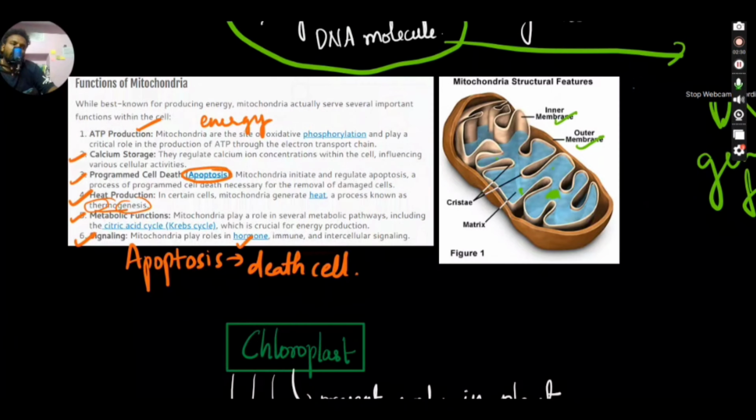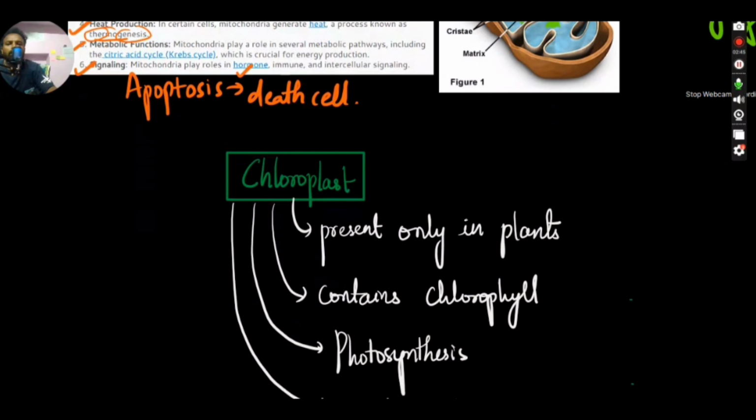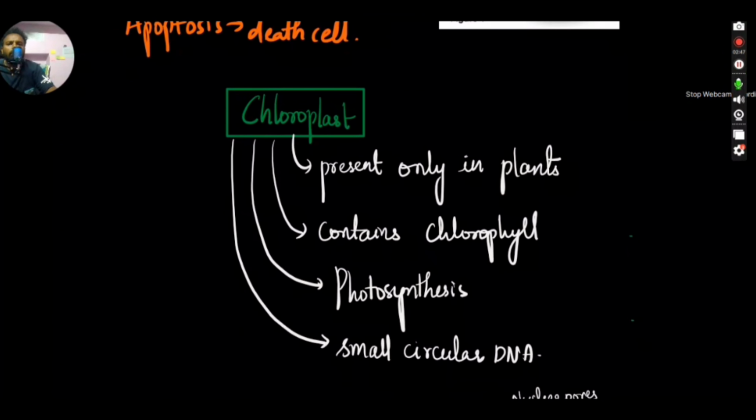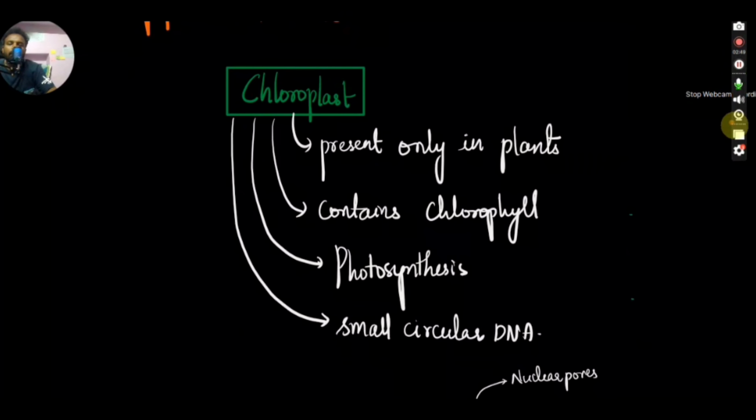For example, take our pituitary gland. If you want your testosterone or progesterone or estrogen to be stimulated, who will be signaling those cells? Intercell signaling is done by the mitochondria, right? We'll be seeing more detail about mitochondria in human reproduction in the upcoming lectures. The next cell organelle which we'll be seeing is the chloroplast.